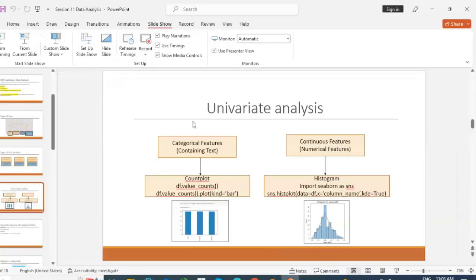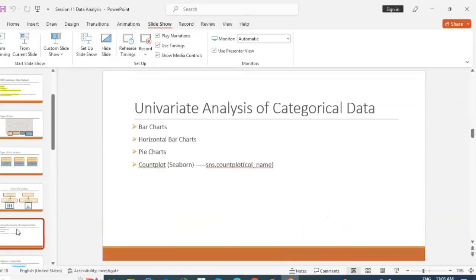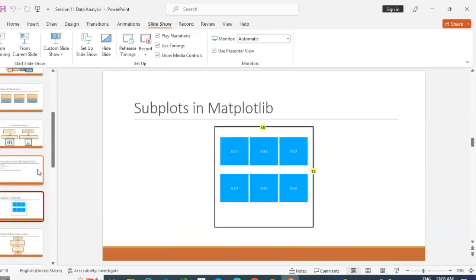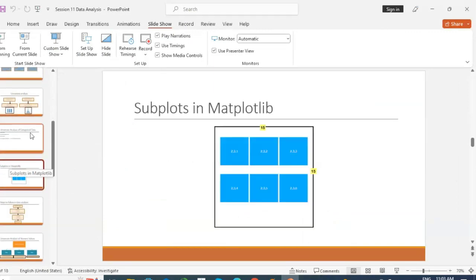Next is subplot. Subplots are nothing but generating more graphs in a single sheet.